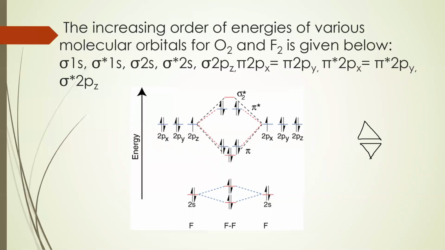So from oxygen, all these are diamond shape, and till nitrogen, it is triangle shape. Here you can see we have sigma 2pz, pi 2px equals pi 2py, then pi star 2px equals pi star 2py, and sigma star 2pz. So this is the way how the changing takes place.